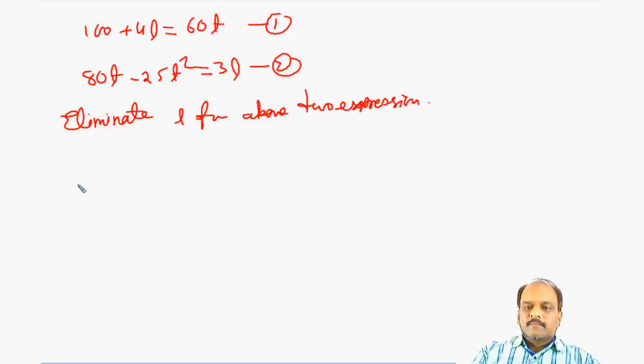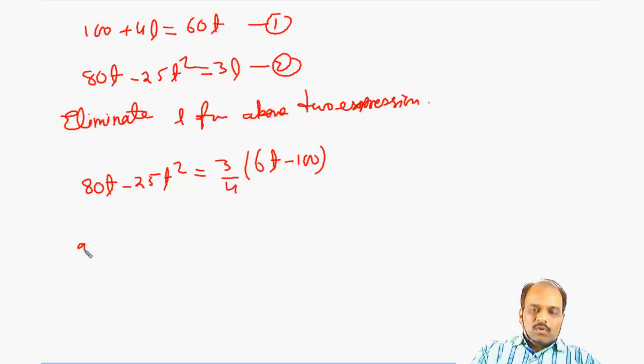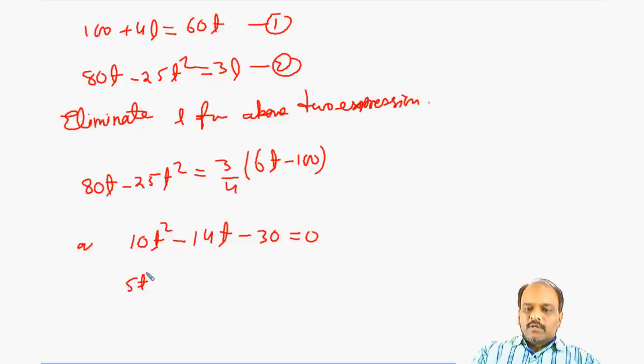So from here we get 80t minus 25t square is equal to 3 by 4 (60t minus 100), or solving it we get 10t square minus 14t minus 30 is equal to 0. Now we can simplify it as 5t square minus 7t minus 15 is equal to 0.